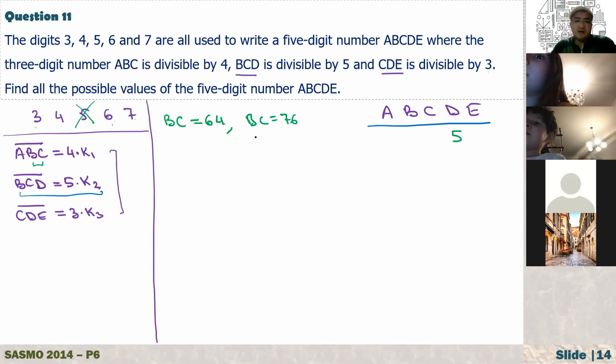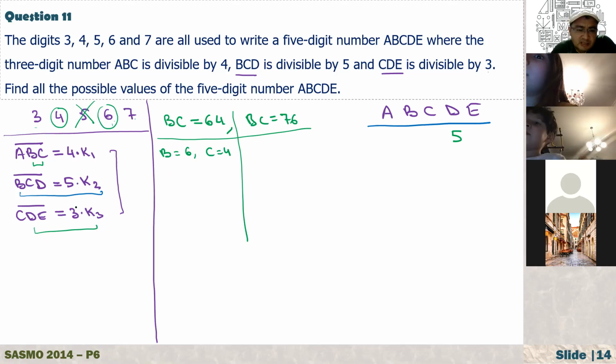Okay. So now suppose that from the first one, BC is equal to 64, that means that B is equal to 6 and C is equal to 4. And also the 6 is already used and 4 is already used. Now, what numbers are divisible by 3? For a number to be divisible by 3, the sum of the digits must be divisible by 3.